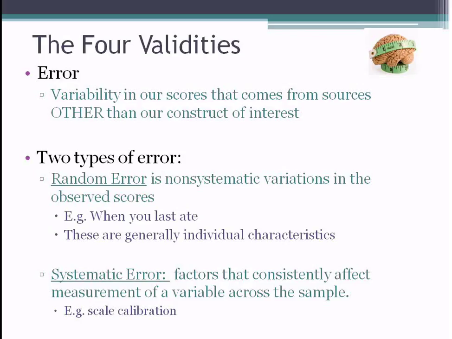Systematic error is error that occurs consistently for all people in the sample, or consistently for all people in one condition of the experiment, which we'll talk about. So you can think of this as sort of scale calibration. If the researcher in my weight study was supposed to be calibrating the scale and calibrated it 2 pounds under, so that every participant who came in, we measured them 2 pounds below what their actual weight was, right? That would be a systematic error that's affecting everyone.